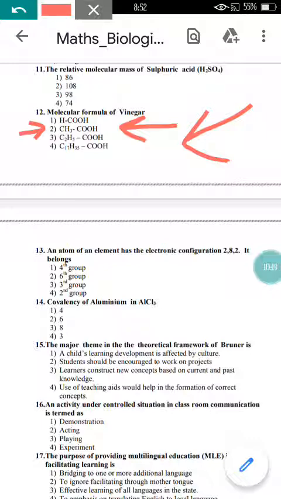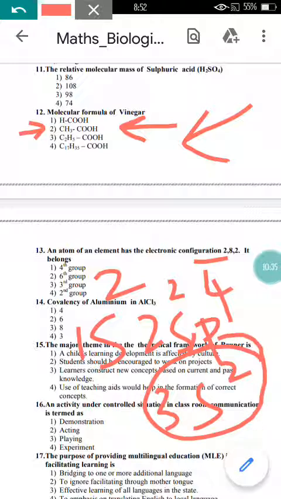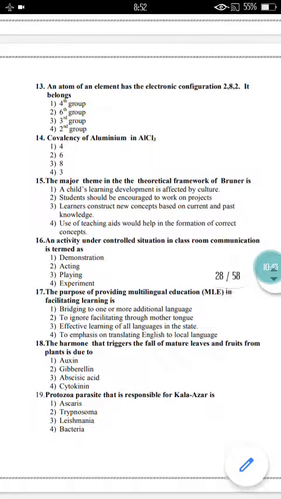In question number 13, they are asking which group an atom of an element with the given electronic configuration belongs to. If you write 1s2, 2s2, 2p6 will come, and then 3s2. So it is belonging to the s-block, nothing but the group 2 element. It will be magnesium, so it belongs to the group 2 element.